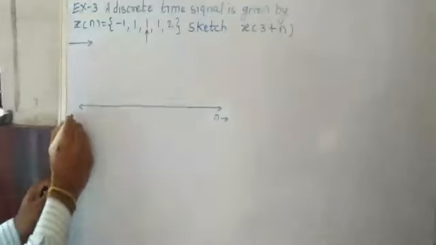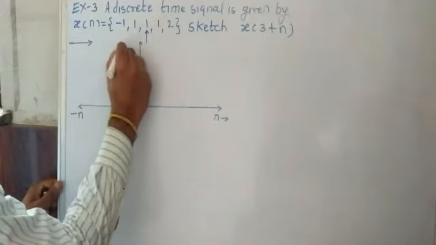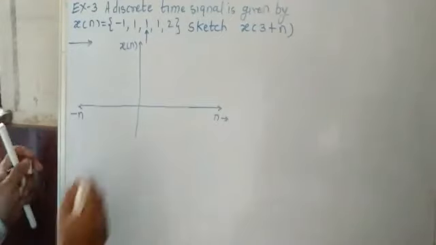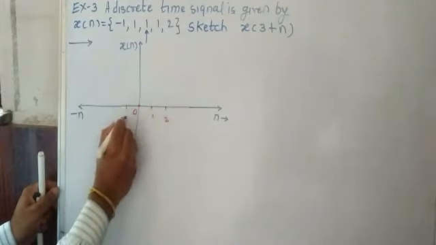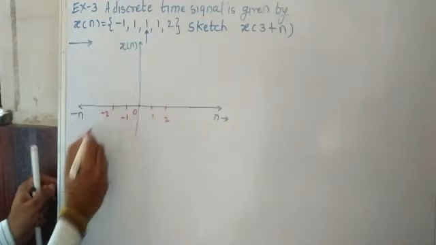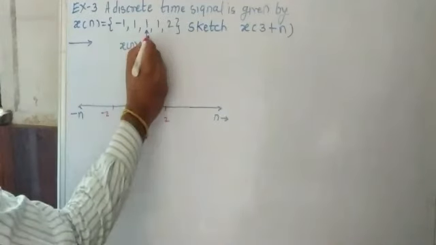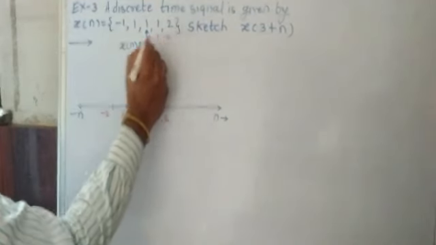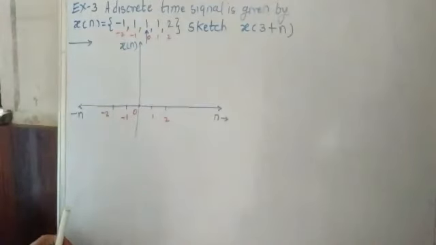N, it is -n, and here I mark it x of n. Okay, now here I put 0, 1, 2, -1, -2. Okay, now from the input signal, here the value of n is 0, here the value of n is 1, here the value of n is 2, here the value of n is -1, and here the value of n is -2. Okay, now we put all these values over our graph.